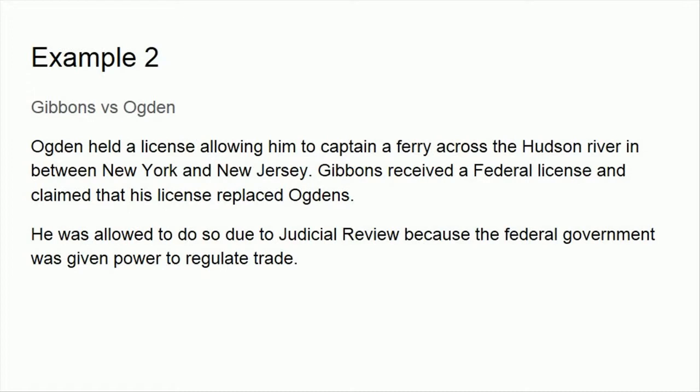Example 2. Gibbons v. Ogden. Ogden held a license allowing him to captain a ferry across the Hudson River in between New York and New Jersey. Gibbons received a federal license and claimed that his license replaced Ogden's. He was allowed to do so due to judicial review because the federal government was given power to regulate trade.